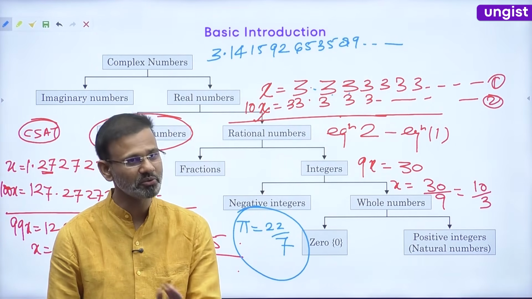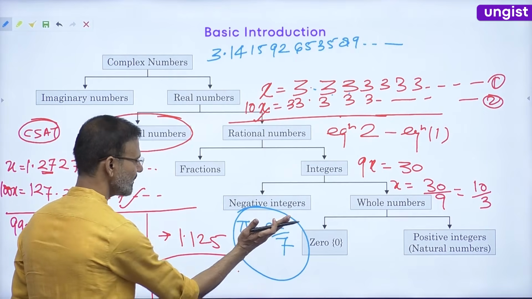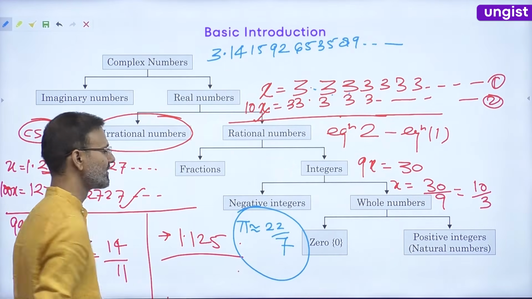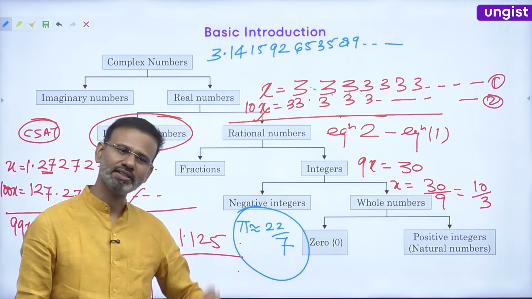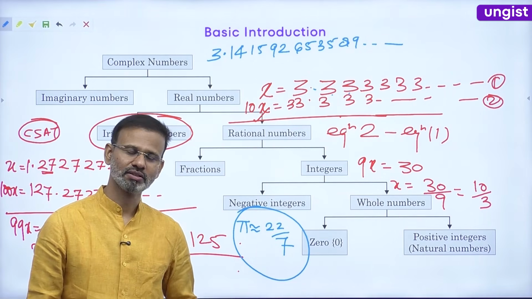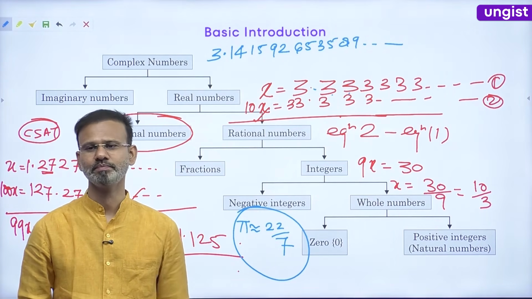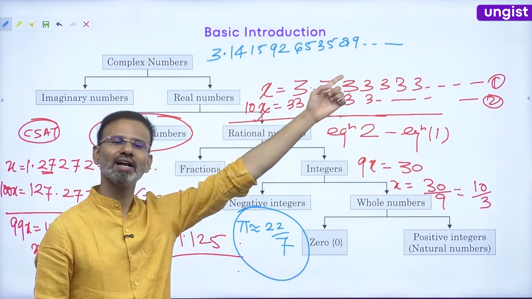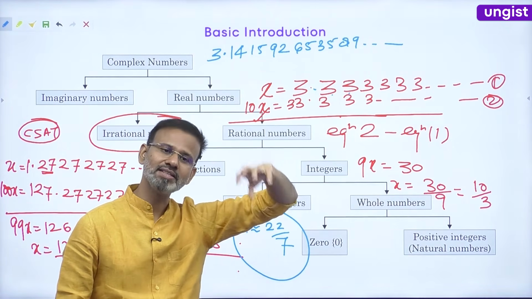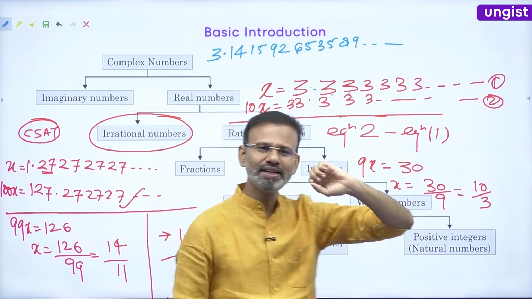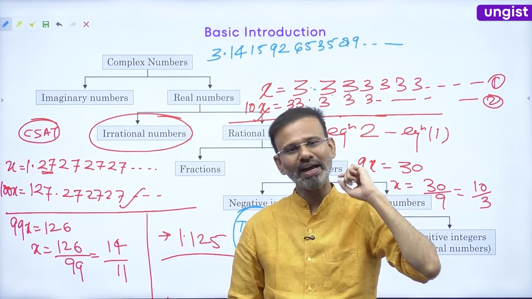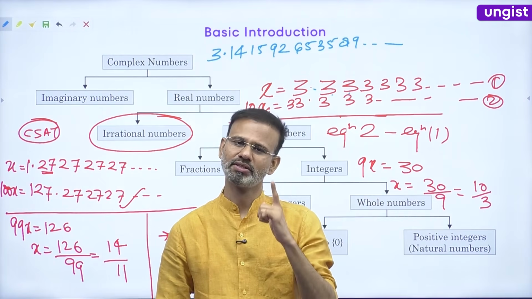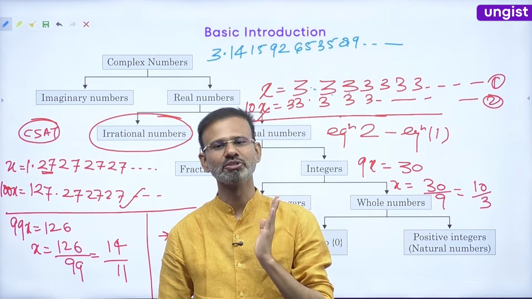Pi is not 22/7. 22/7 is an approximation to pi, which we have considered for ease of calculation, because you can't write this much large number all the time. And guys, you know what? What is the definition of pi? Let me tell you. Pi is the ratio of circumference and diameter of the circle.